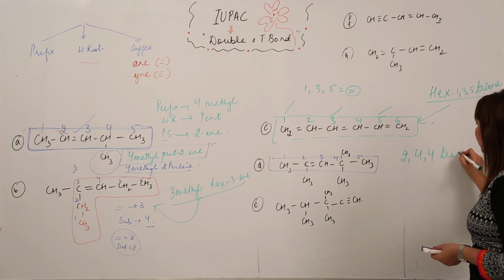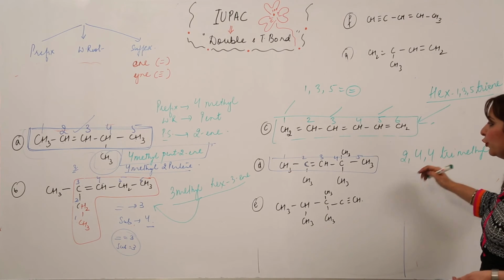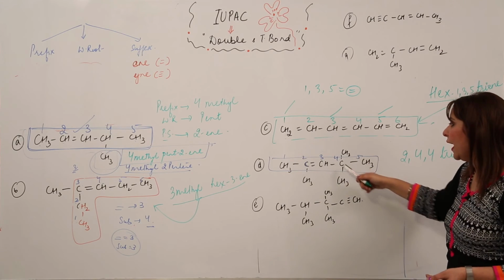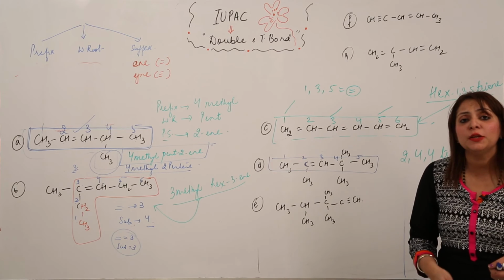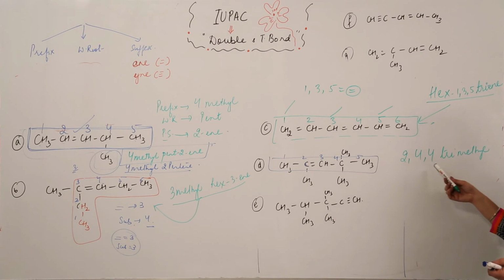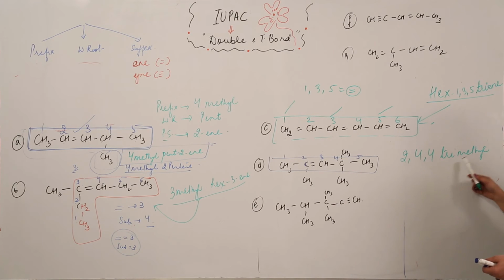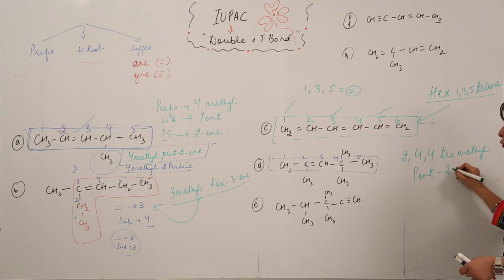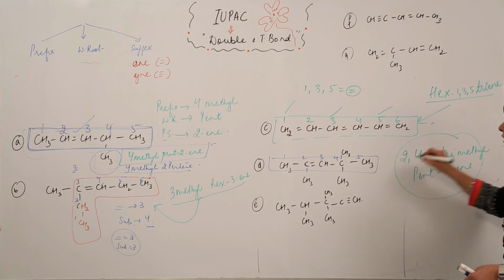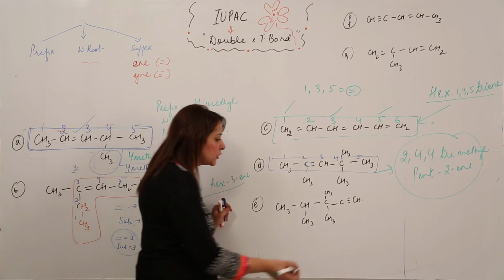2,4,4-trimethyl. How did this come as 2,4,4? See, if there are two same groups present at the same carbon, you still have to specify the position again. So it is 2,4,4-tri, because all the substituents are the same; it is methyl. So 2,4,4-trimethyl. Word root is pent, and 2-ene. So this is going to be the name for this compound. Similarly, I'll do this one, and you start solving in your notebooks.